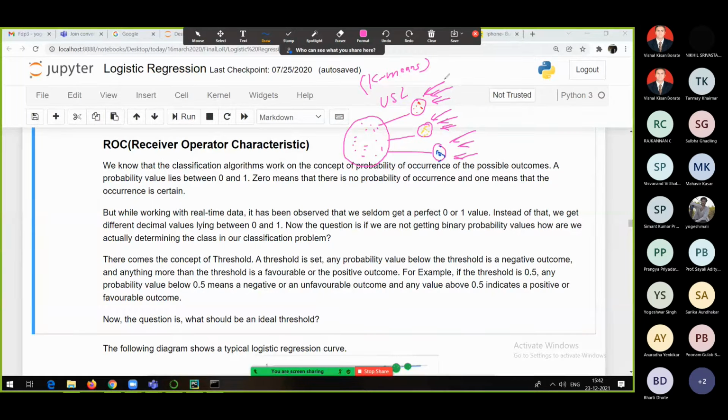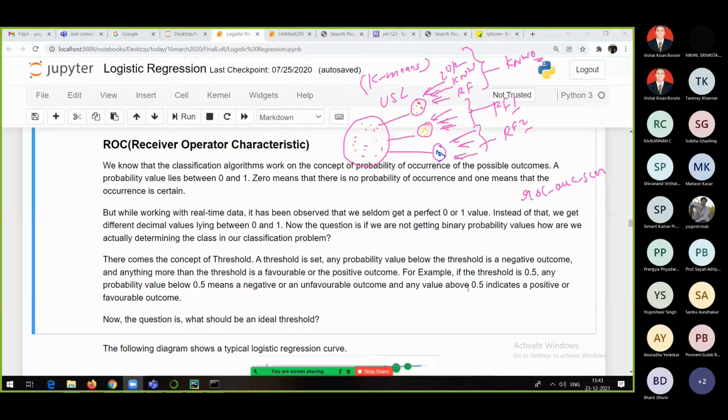Now here let's say we apply logistic regression, KNN, and let's say random forest. Now which algorithm to choose out of this? That will be decided with the help of ROC, AUC score. Same thing for this, same thing for this. So let's say this has given me KNN, this has given me random forest, this has also given me random forest. So for cluster 0, cluster 1, cluster 2, we got these 3 algorithms. This is what we generally do.